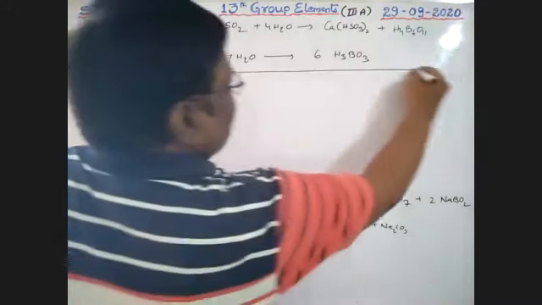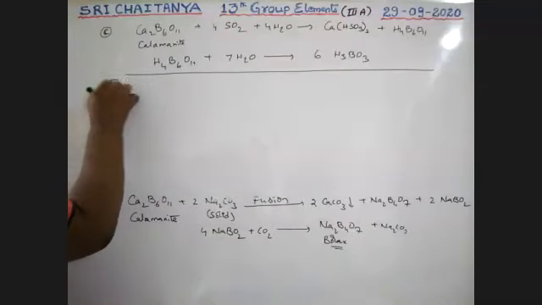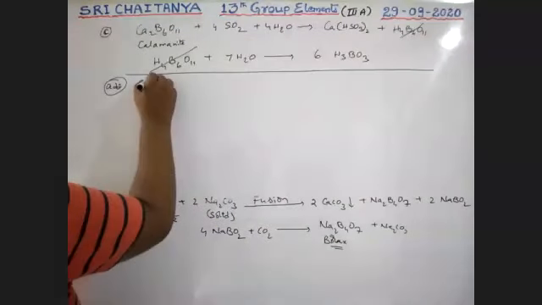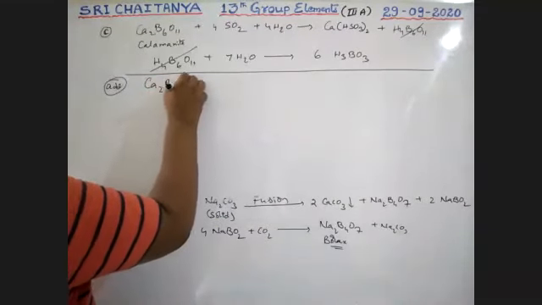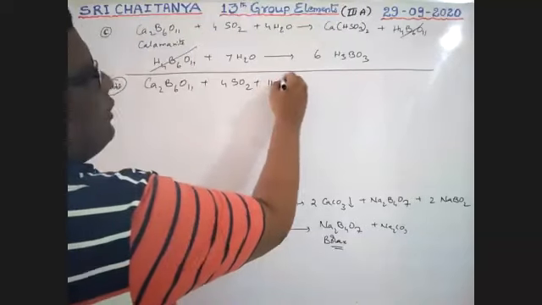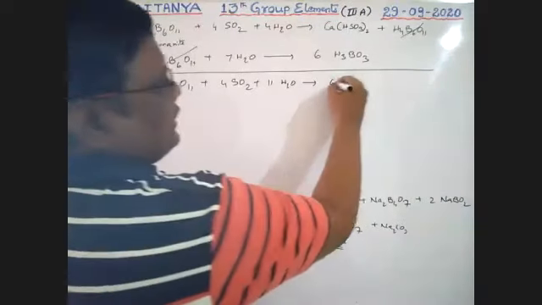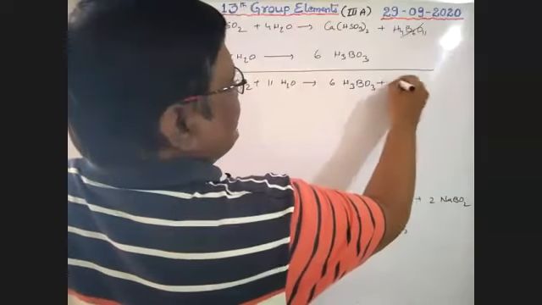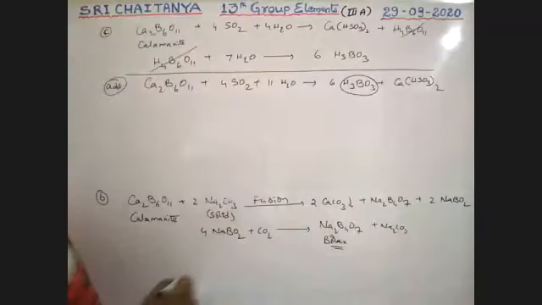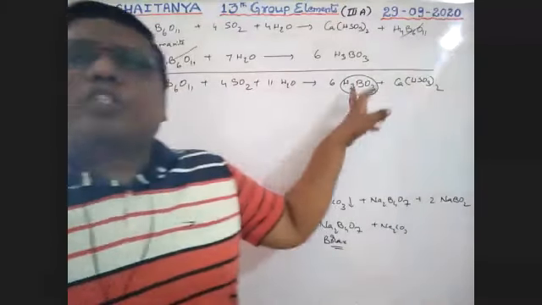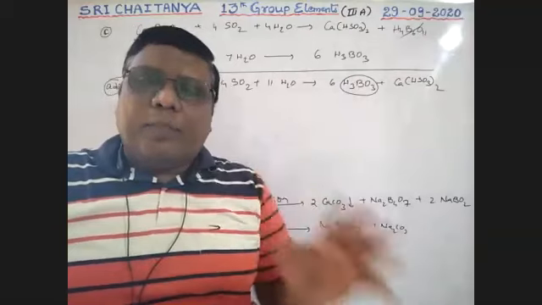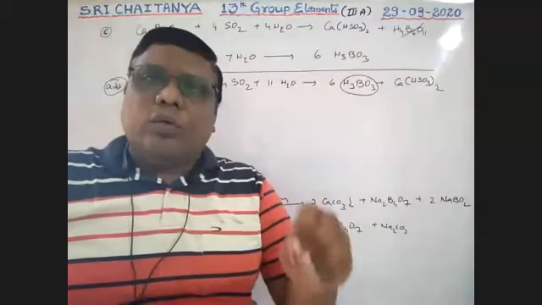Altogether, add these two equations, boys. This one and this one cancel, because it is the intermediate compound. Now Ca2B6O11 plus 4SO2 plus 4 plus 7, that is 11 water molecules, gives 6H3BO3 plus 2 Ca(HSO3). So H3BO3 is the product. This H3BO3 on strong heating, red hot heating, gives B2O3. Whatever the starting material may be, finally we have B2O3.